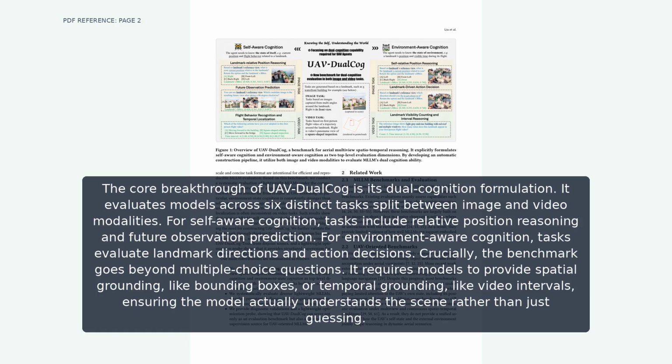The core breakthrough of UAV-DualCog is its Dual-Cognition Formulation. It evaluates models across 6 distinct tasks split between image and video modalities. For self-aware cognition, tasks include relative position reasoning and future observation prediction. For environment-aware cognition, tasks evaluate landmark directions and action decisions. Crucially, the benchmark goes beyond multiple-choice questions. It requires models to provide spatial grounding, like bounding boxes, or temporal grounding, like video intervals, ensuring the model actually understands the scene rather than just guessing.